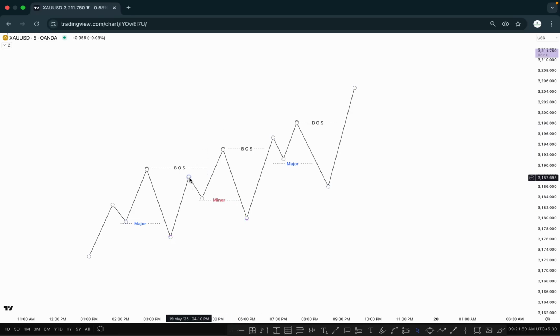Why? Because this pullback was created below the previous high. That's why we mark it as a minor inducement right here. And where is the major inducement in this leg?